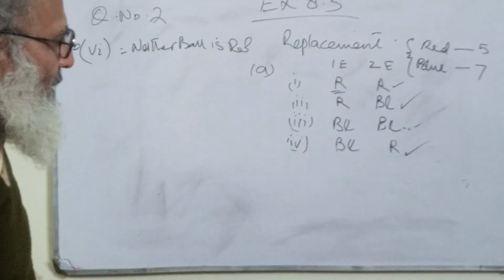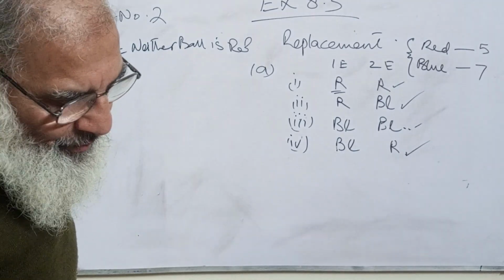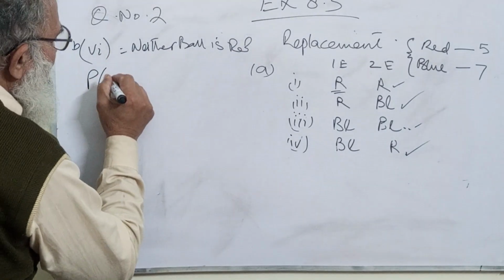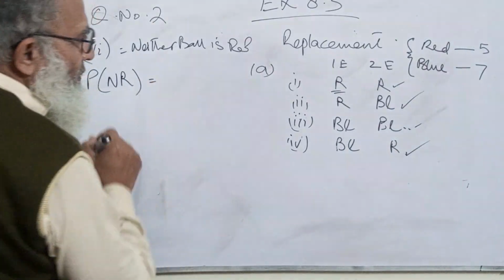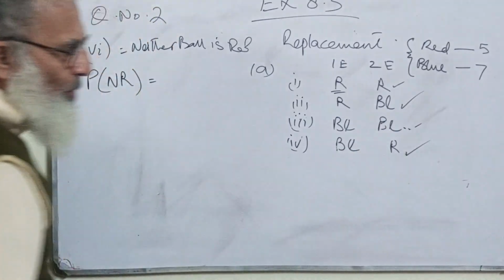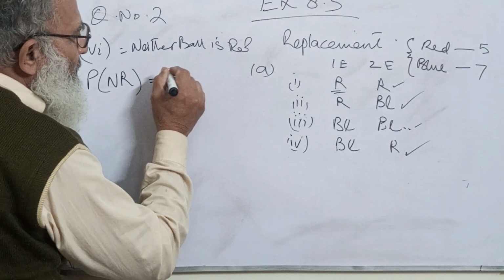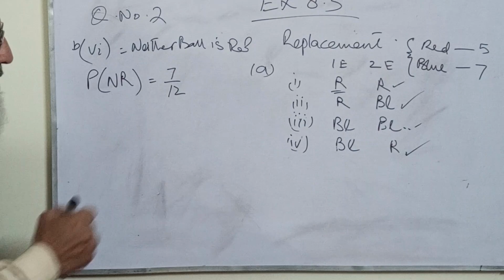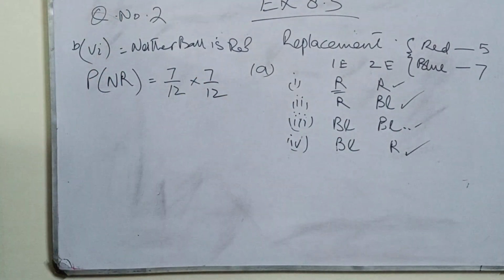And fourth is this, blue and blue, because there we haven't any red ball. So neither ball is red. That is equal to, now you see that we have red ball here, red ball here, red ball here. And what was the probability of blue ball? The probability of part 1 was 7 upon 12, and again it is 7 upon 12.